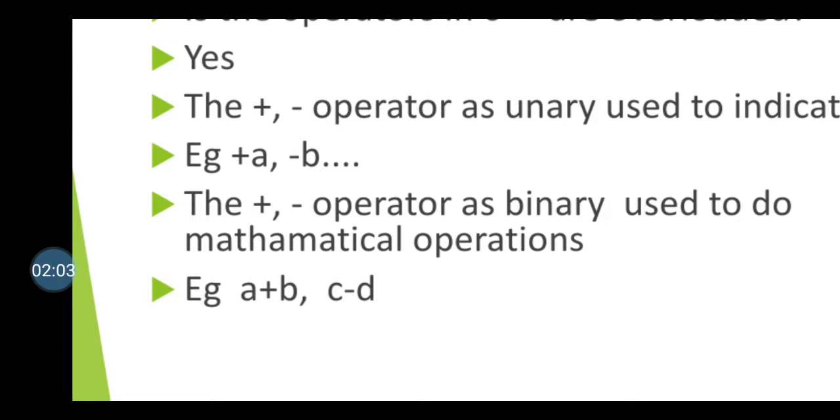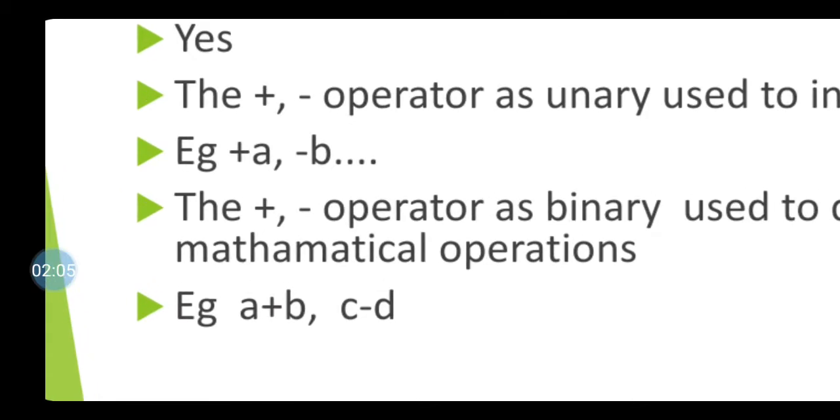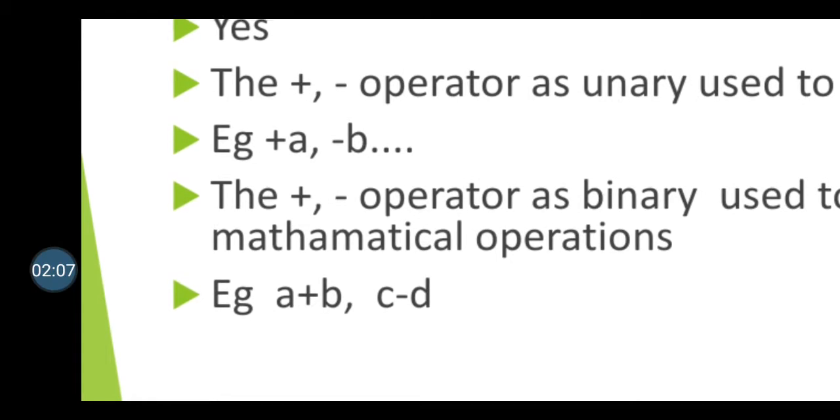What do we mean by unary operator and binary operator? Whenever you consider an operator with a single variable, it is treated as a unary operator, that's why plus A, minus B. When the same operator acts as a binary operator, it is used with two different variables, for example A plus B. Here two variables are joined with the plus operator.